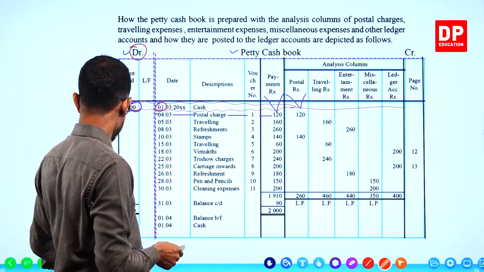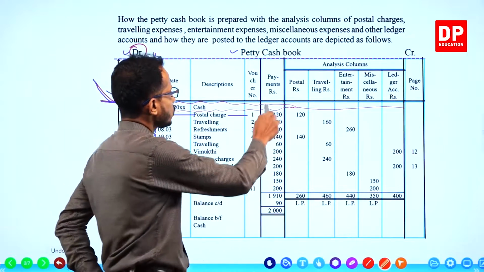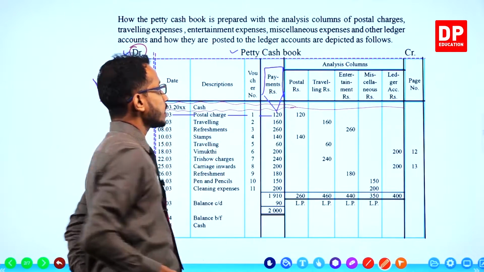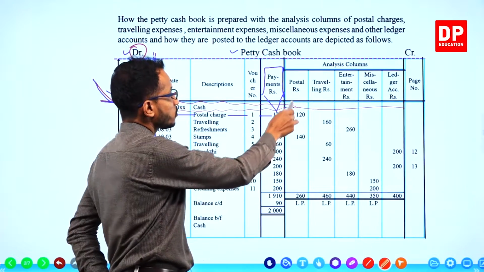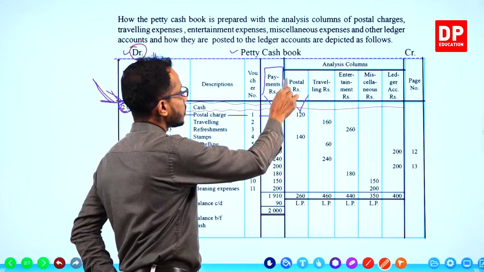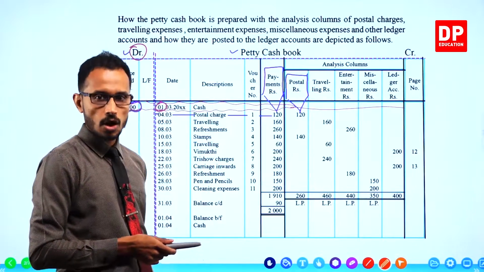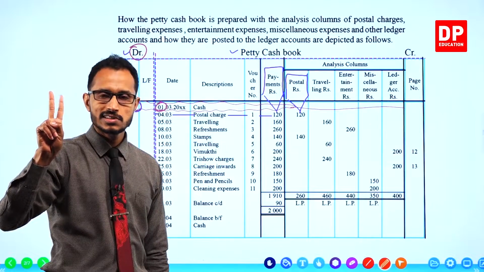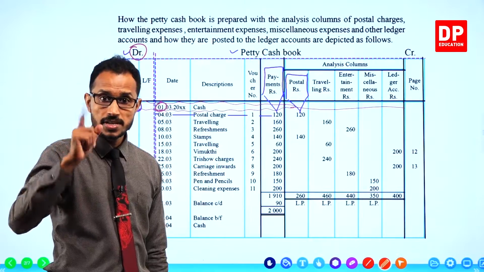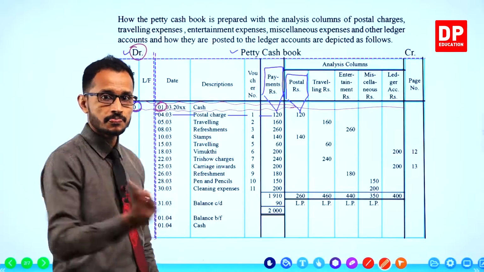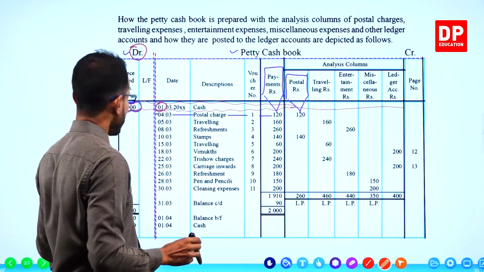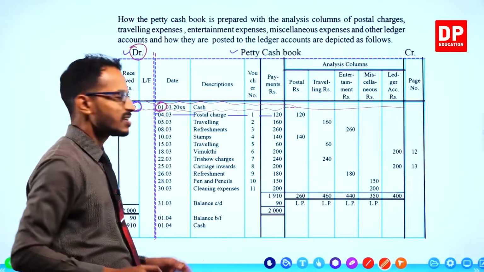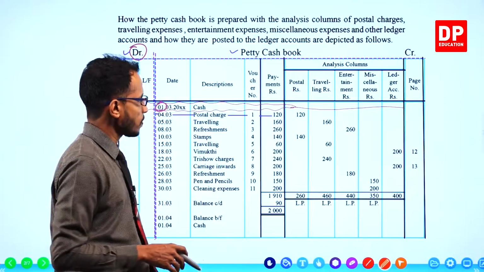Got it? First, the payment amount should be recorded in the payments column. That is this payments column. Then the same amount should be recorded again in the relevant analysis column. So every payment amount goes to 2 columns, recorded in 2 places. That should be done. Right? Likewise, children, recording of payments is just about that.